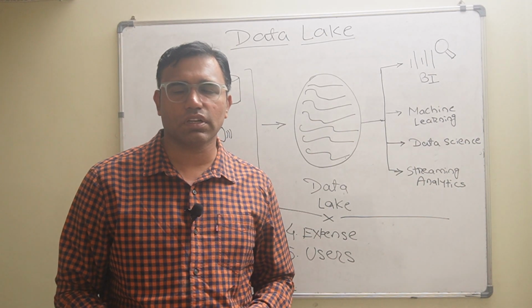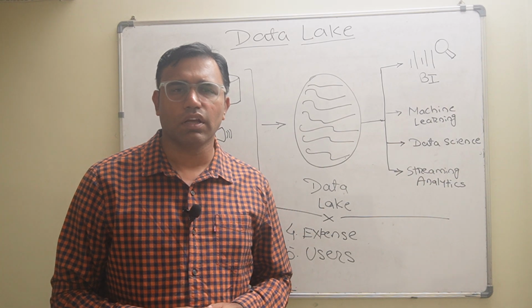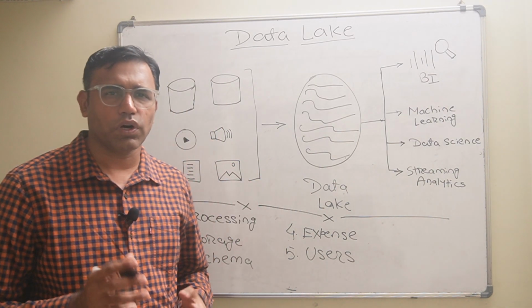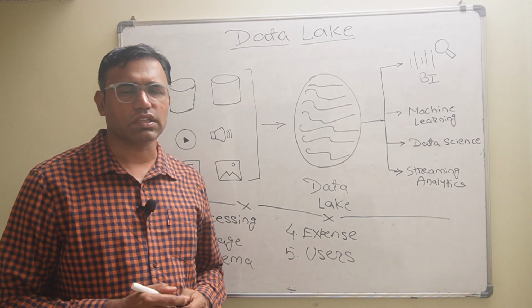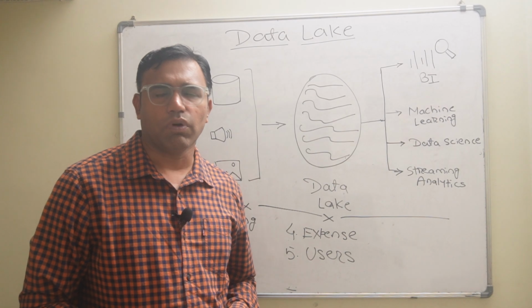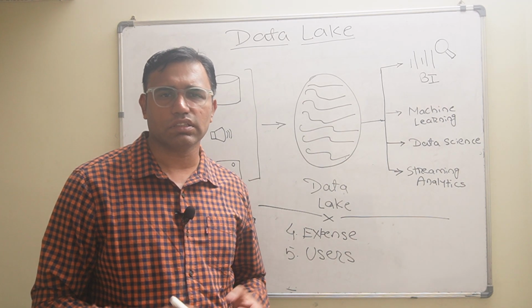Data lake is a central repository where it stores the structured and unstructured data. So what is structured data and what is unstructured data? Structured data means the data is arranged in the form of rows and columns, while unstructured data is in raw format.